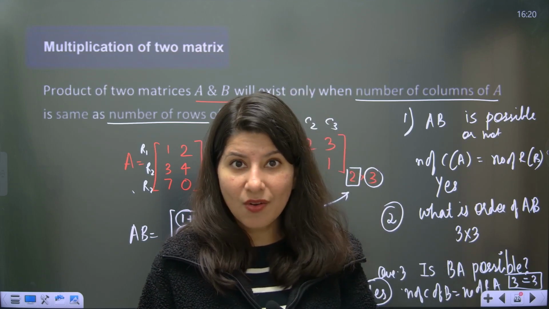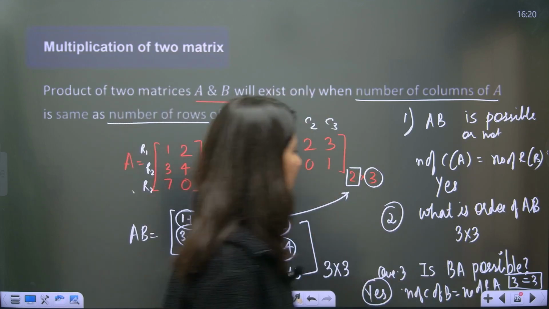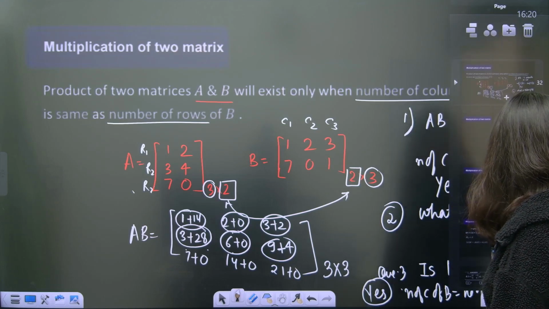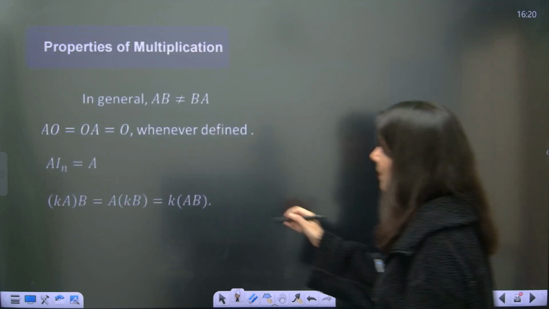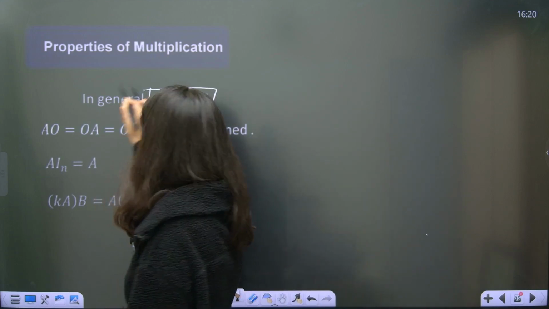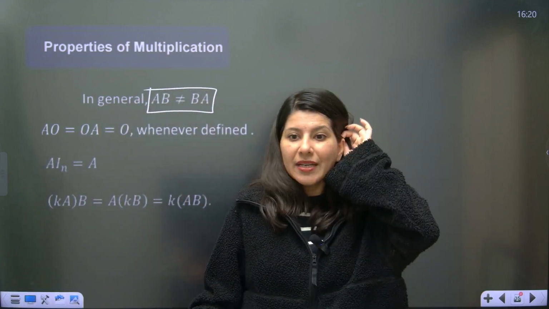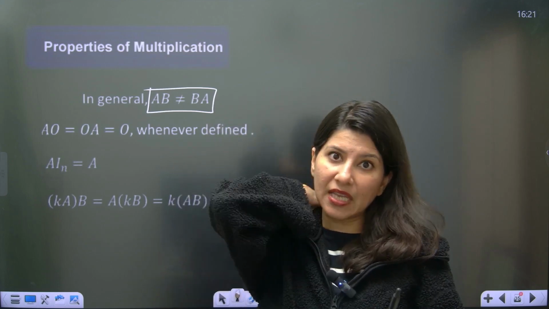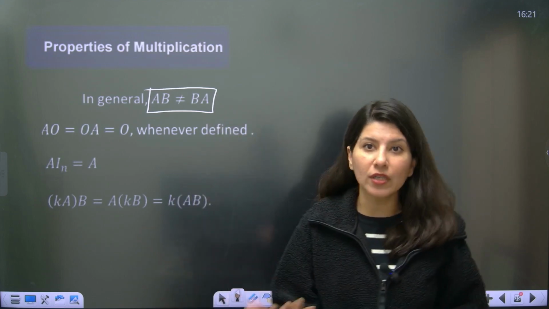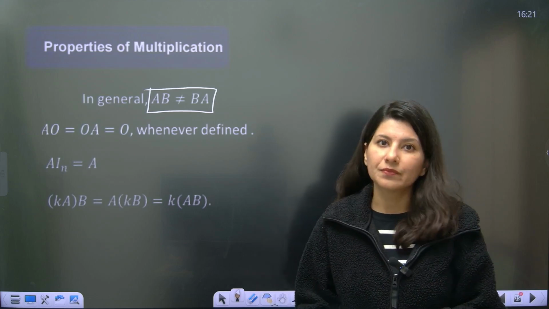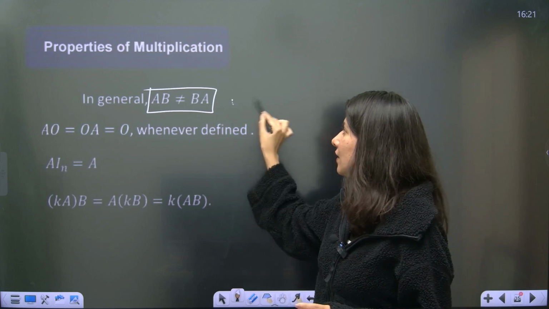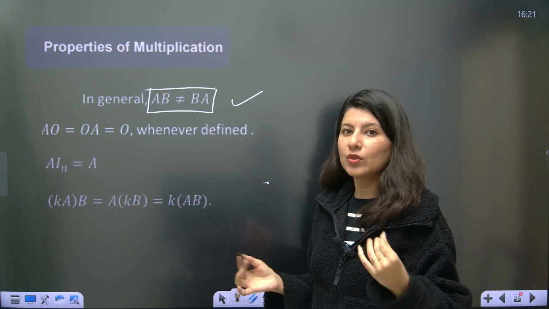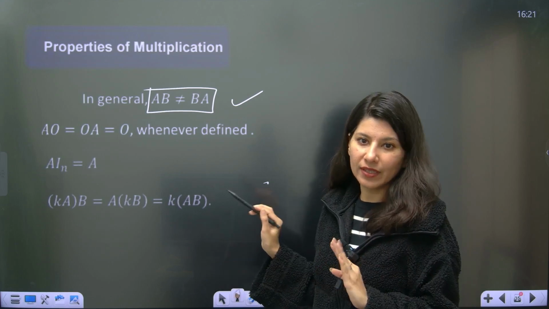Of course, obviously. So here I'm going to tell you some properties of matrix multiplication. In general, AB and BA are not equal. Sometimes they can be equal, but in general they are not equal unless it is mentioned in the question. There may be some case wherein the order also comes out the same. So in general, this is not a formula. Just like 3 2s are 6 and 2 3s are 6, that is not applicable in matrices. Okay, that is one thing.